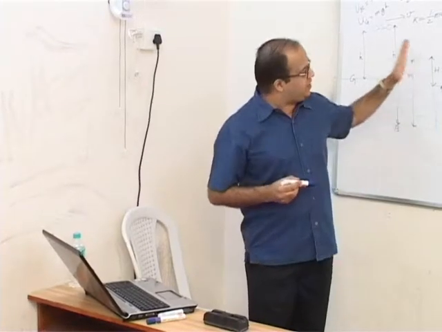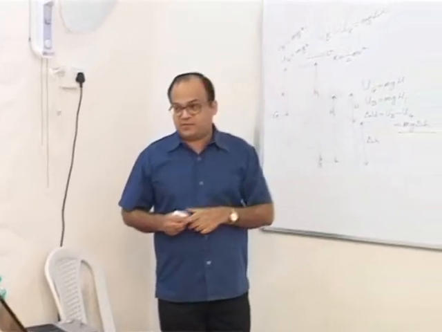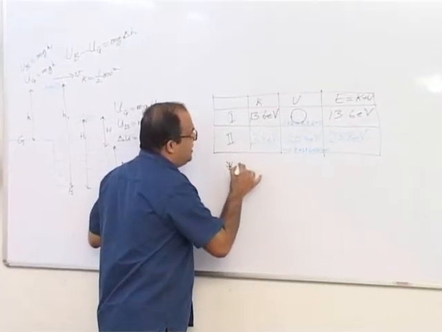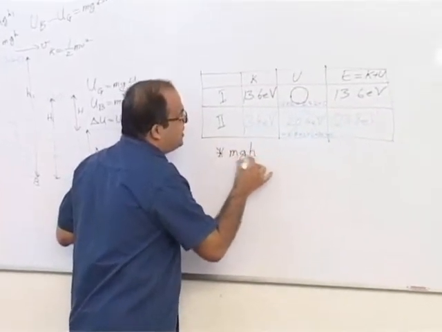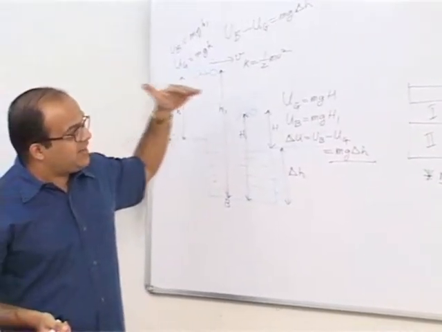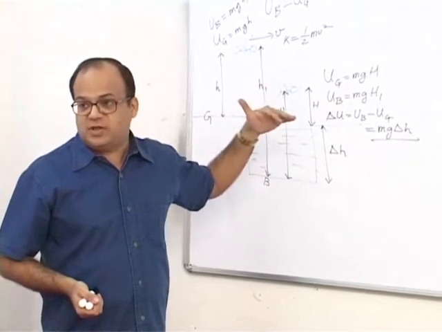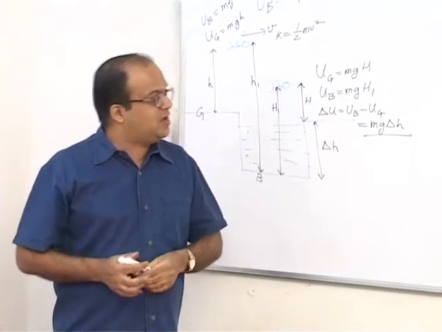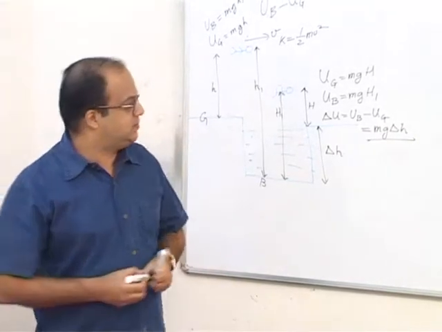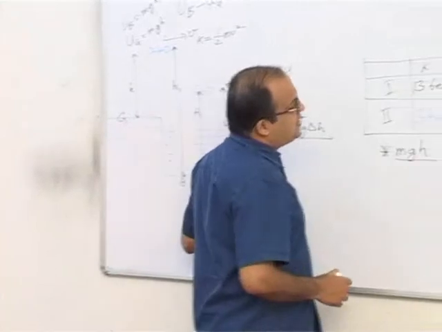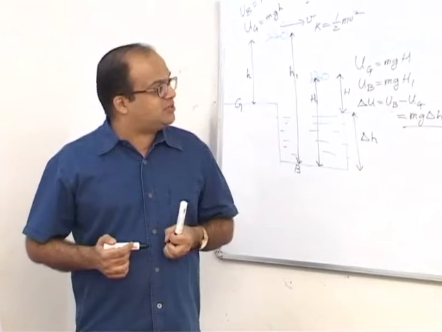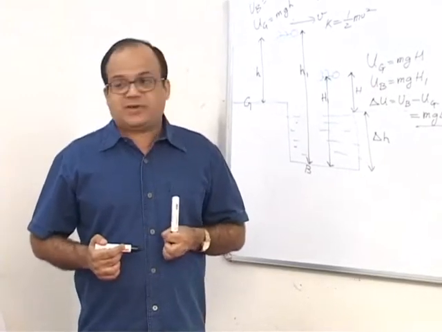Several important things you can understand from these two examples. First, mgh represents the change in potential energy. Second, when the reference line for potential energy is changed, all potential energy values are going to increase or decrease by the same amount. Third, when the reference line for potential energy is changed, kinetic energy values are not going to get affected.